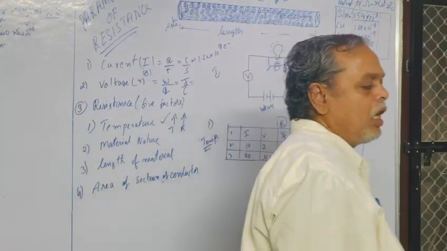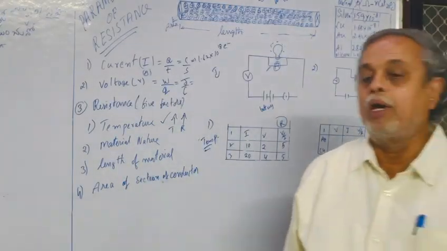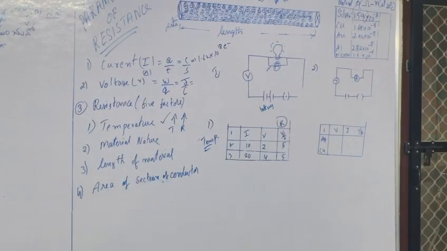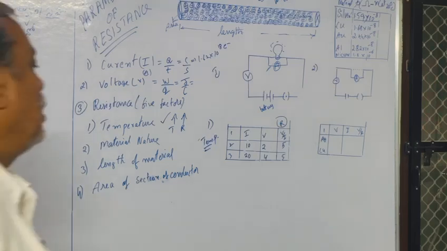Different materials allow electron charges in different ways. Electron charge movement depends upon different materials.